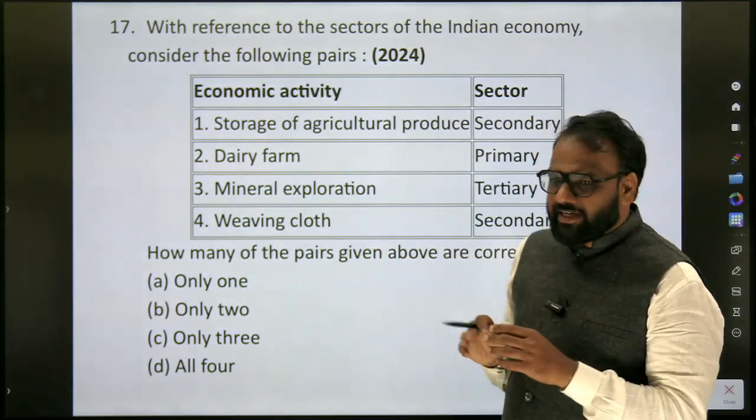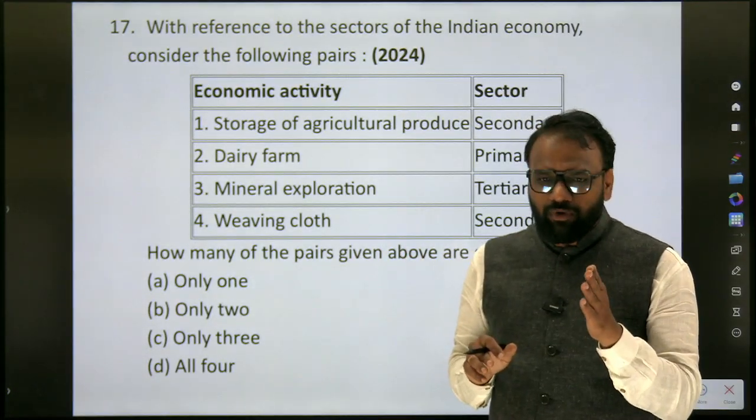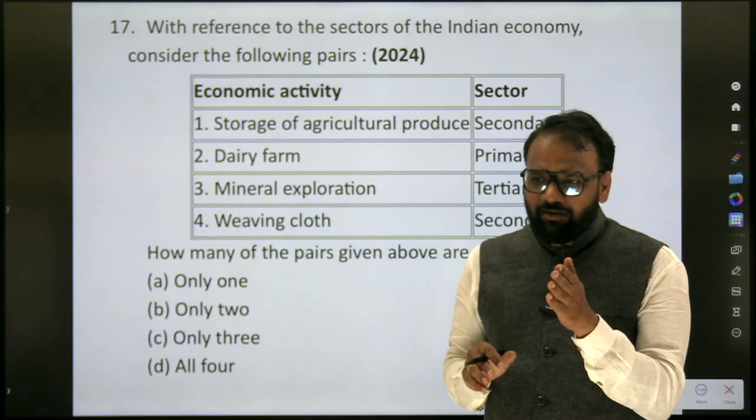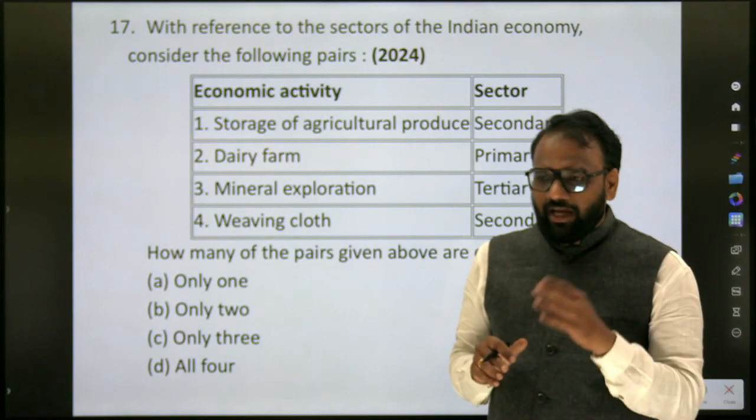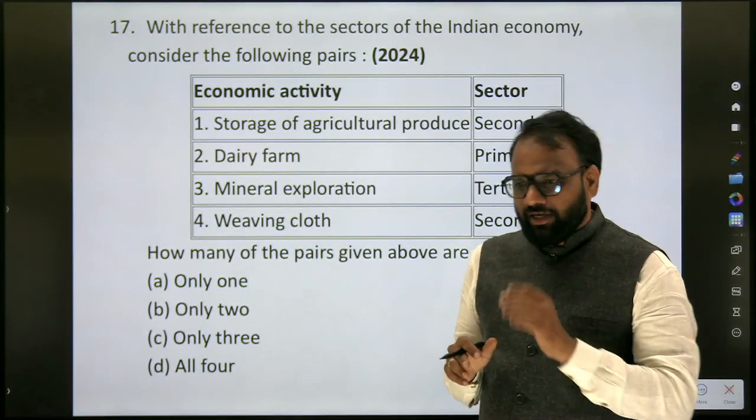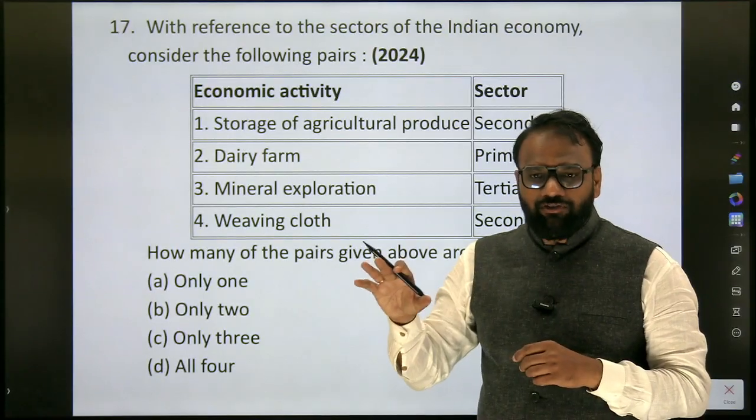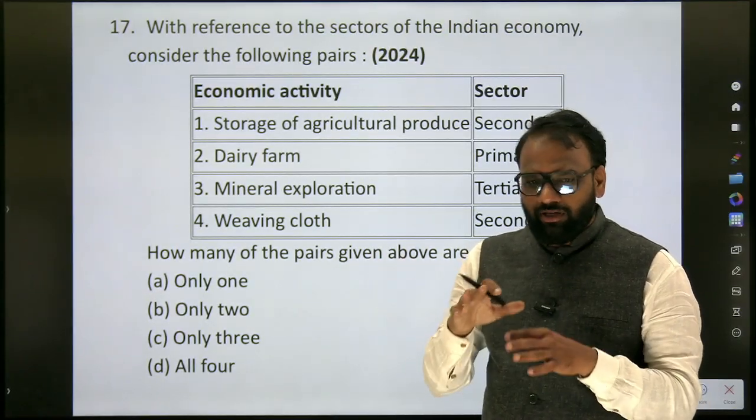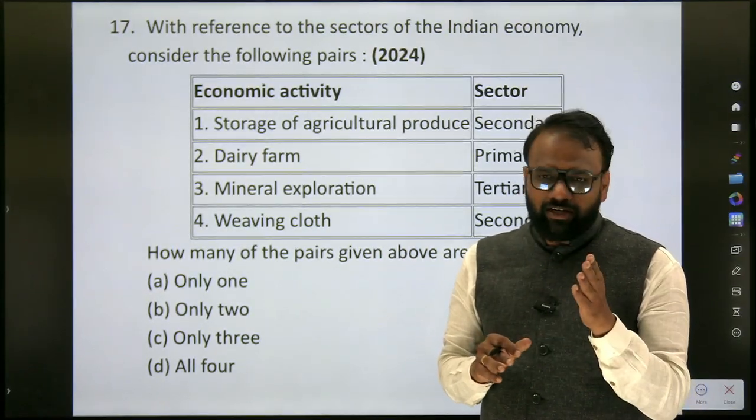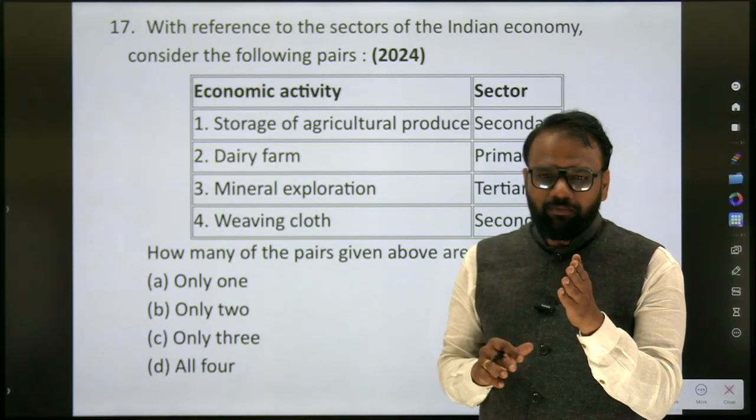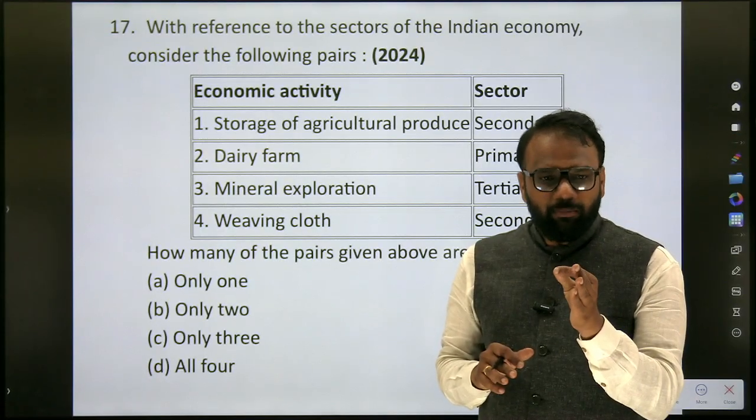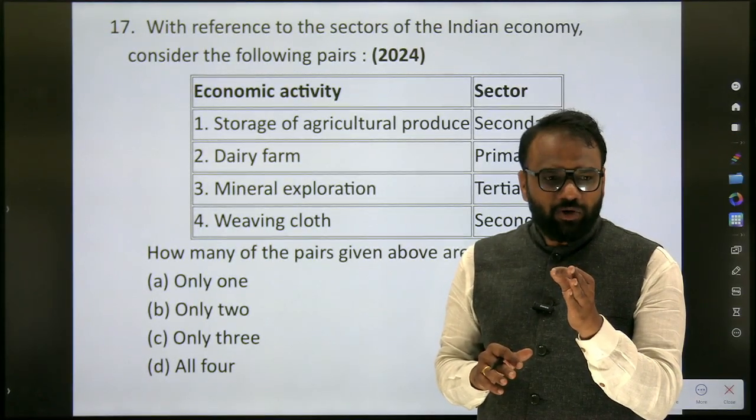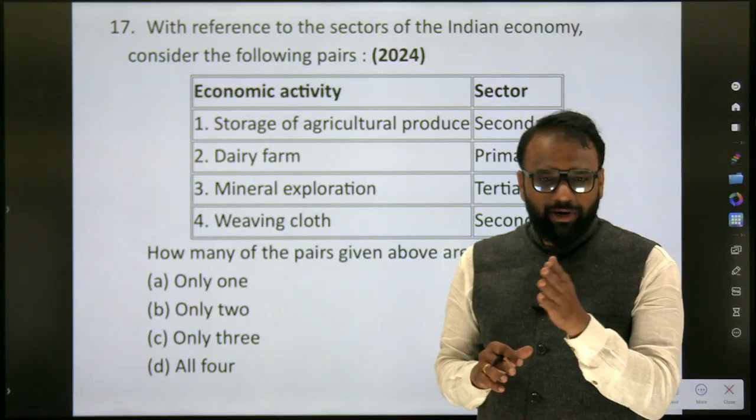When it comes to economic sectors, generally we classify into agriculture, manufacturing, services, and also primary, secondary, and tertiary. We have discussed this in detail in our regular classes. So what all will come under the primary sector? Agriculture, mining, quarrying. All of them come under what?